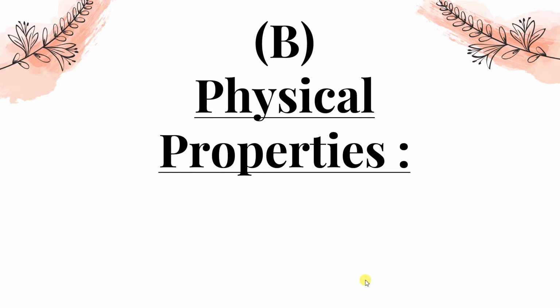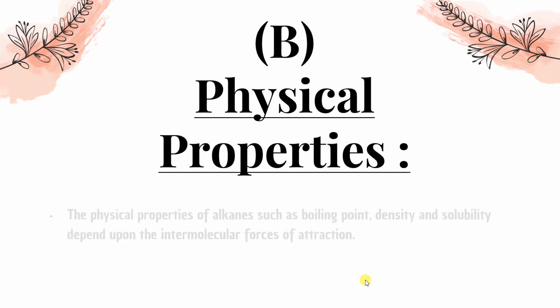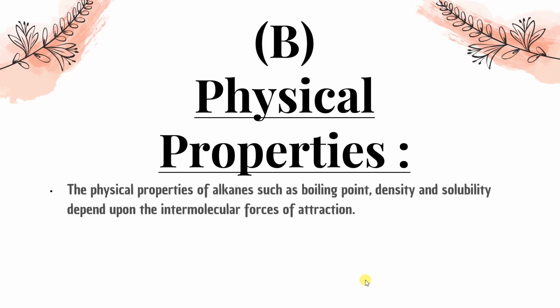So okay, let's start with the physical properties of alkanes, like melting point, boiling point, solubility, and all this. The physical properties of alkanes such as boiling point, density, solubility depend upon intermolecular force of attraction. And here we can say that it will depend on the number of carbon. More the number of carbon, more will be the intermolecular force of attraction, and accordingly all the physical properties will change.